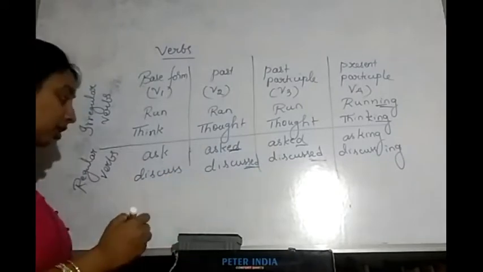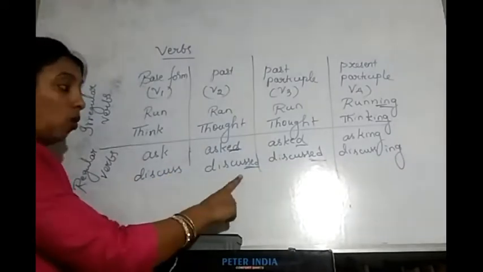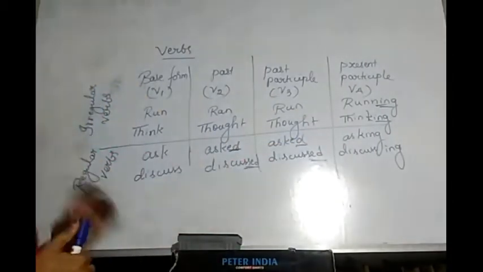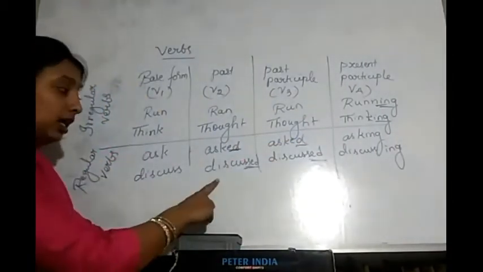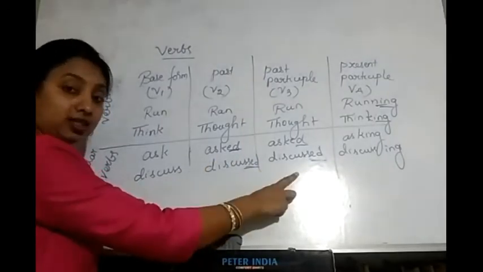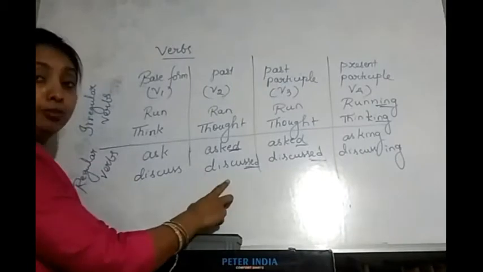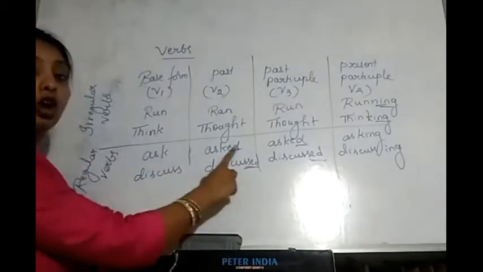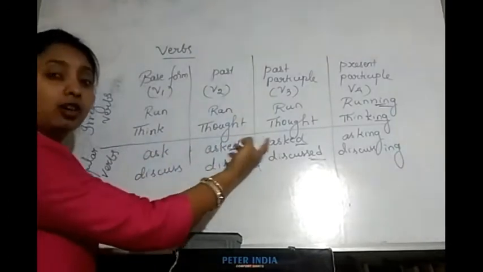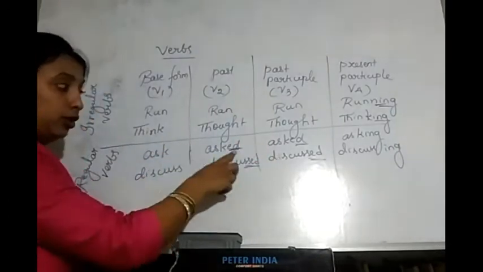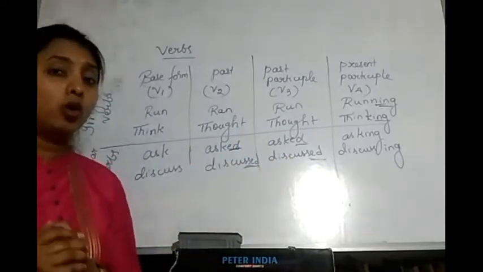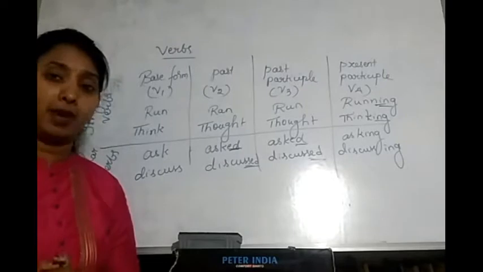For example: walk, walked, walked, walking. It never changes. Then, agree, agreed, agreed. Accept, accepted, accepted. Jump, jumped, jumped. Hop, hopped, hopped. Arrange, arranged, arranged. Decorate, decorated, decorated. So there are many verbs which take only ed to become past tense and past participle.